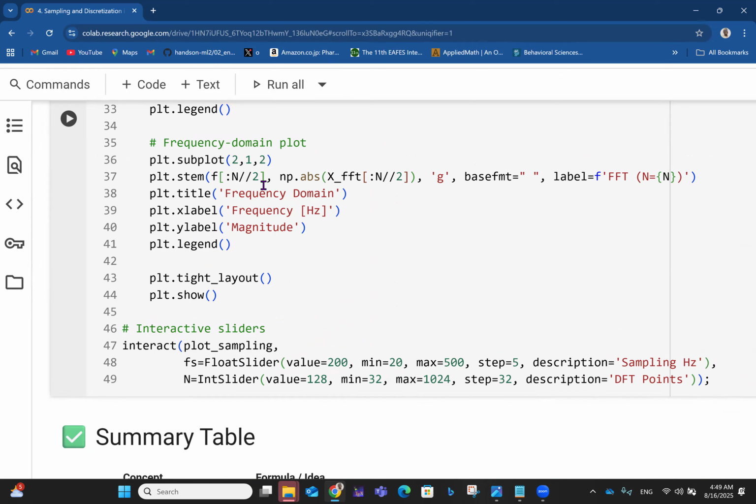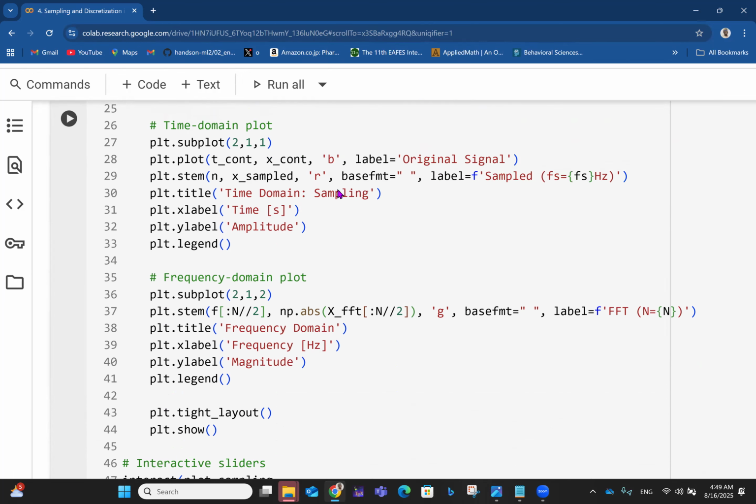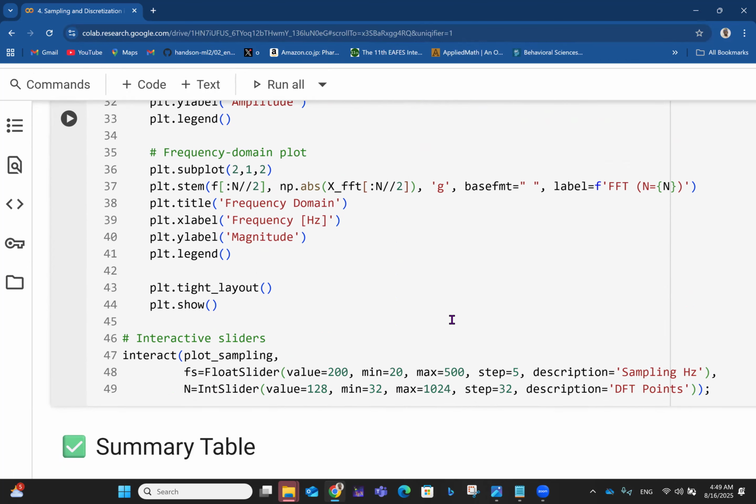You don't care about the fraction over it. If you follow my playlist on Python basics, you understand this whole floor division, also called integer division. I think it's going to be in green. This is what this g implies: this b means black and this g means green. Or we can even write it out in full if you like. In this case, you have the base formatting empty, and then you have the label for the Fourier transform like that, and that is with the N that was declared.